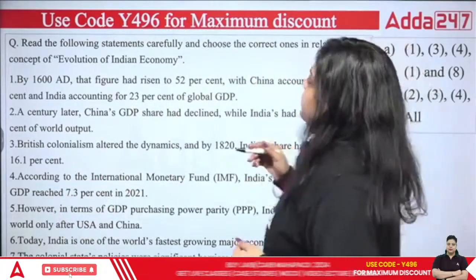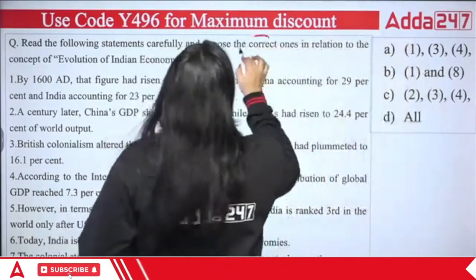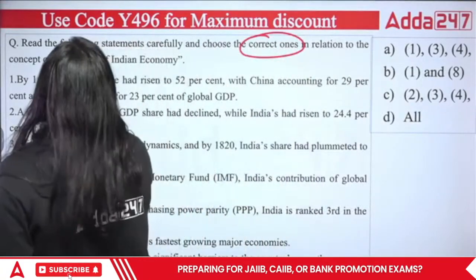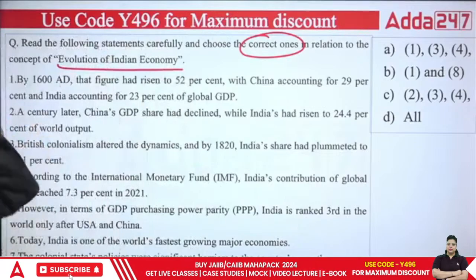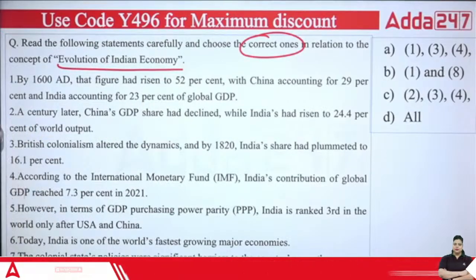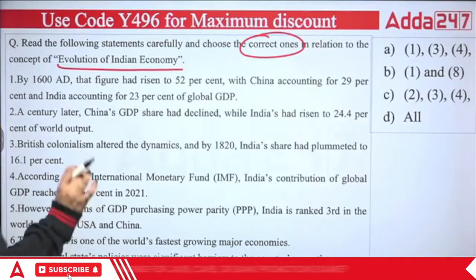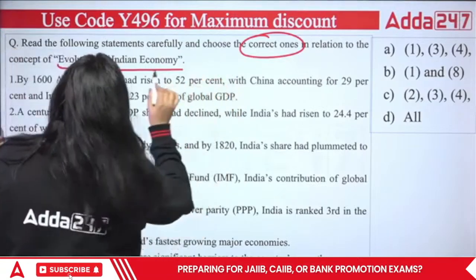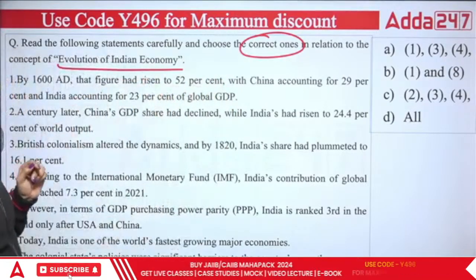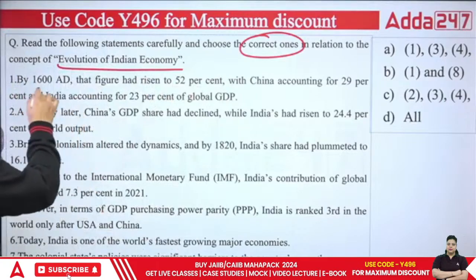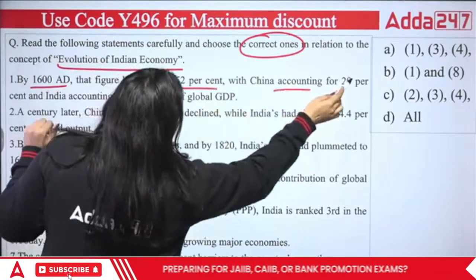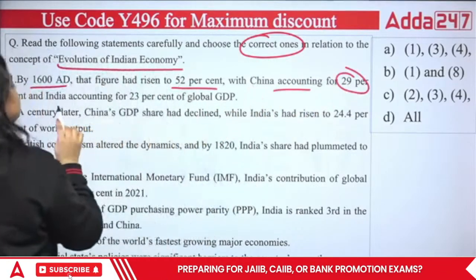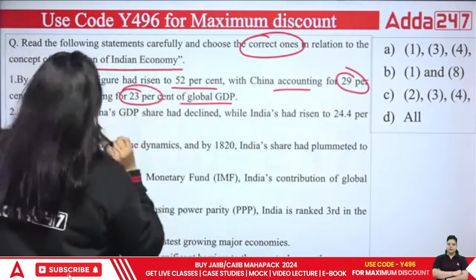Now read the following statements carefully and choose the correct ones in relation to the concept of evolution of Indian economy. So the question is asking, read the following statements carefully and choose the correct one in relation to what? In relation to the evolution of Indian economy. First is saying by 1680 the figure had risen to 52%, with China accounting for 29% and India accounting for 23% of global GDP.